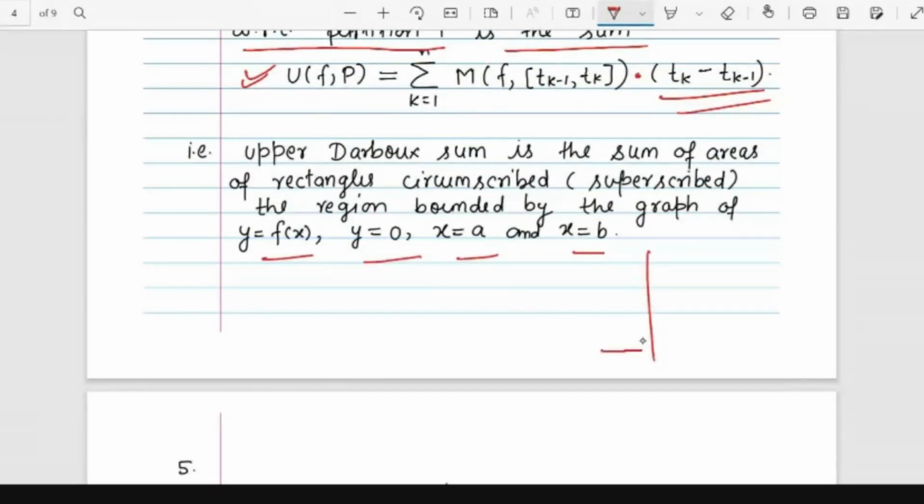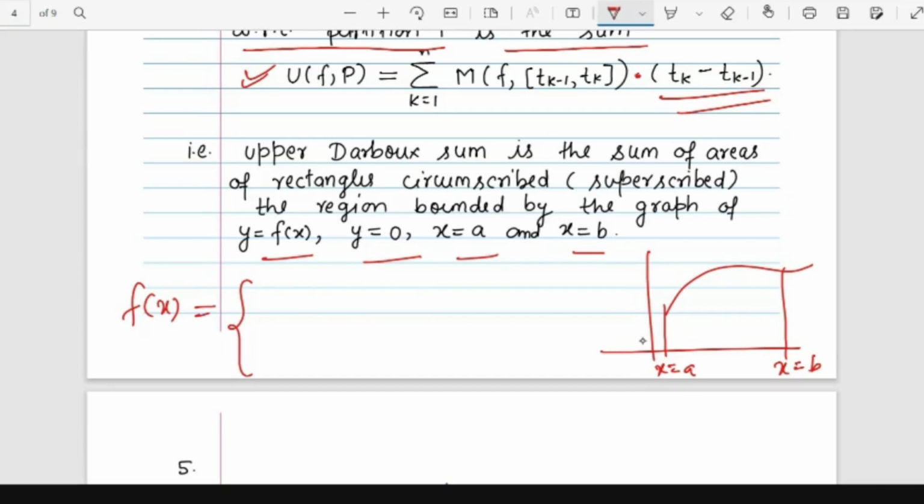Suppose I have this graph, with x equals a and x equals b. Suppose I define a function f(x). Let f(x) equal alpha 1 when x belongs to [a, x1]. Suppose my points are x1 here and x2 here. Then f(x) equals alpha 2 when x is in [x1, x2], where alpha 1 is less than alpha 2, I'm defining it.